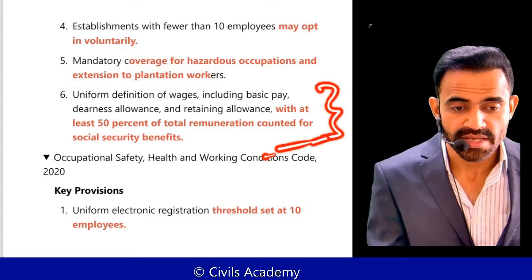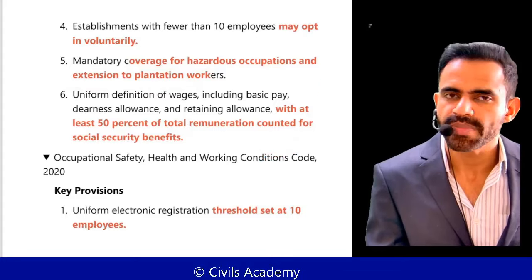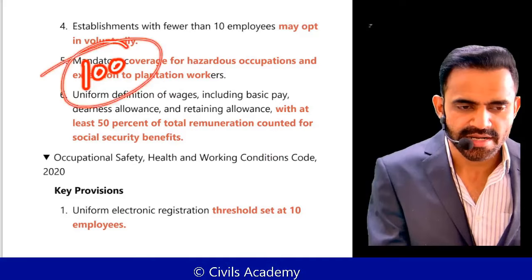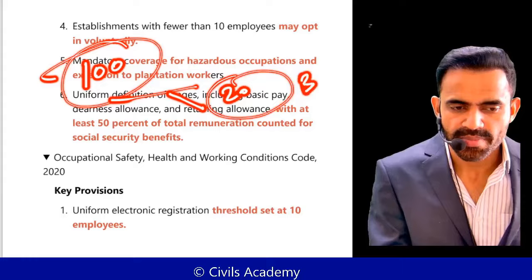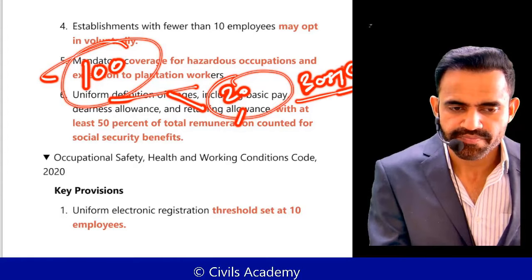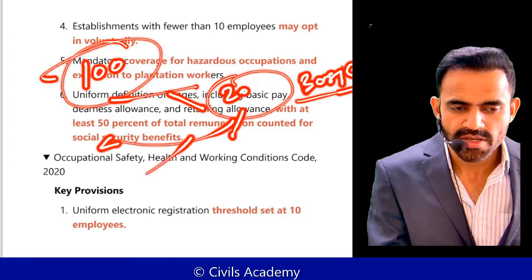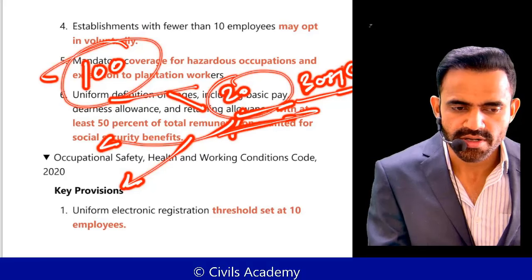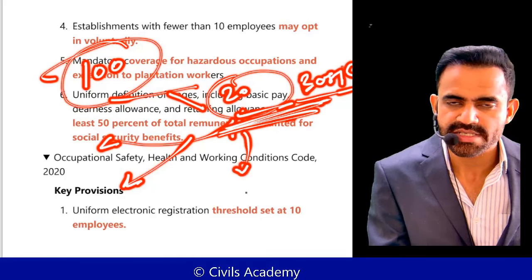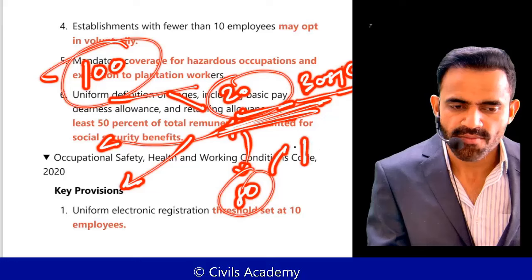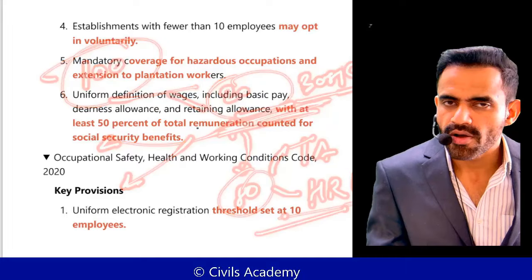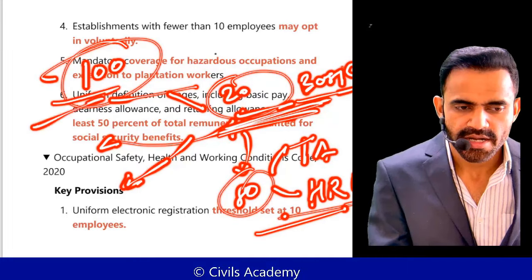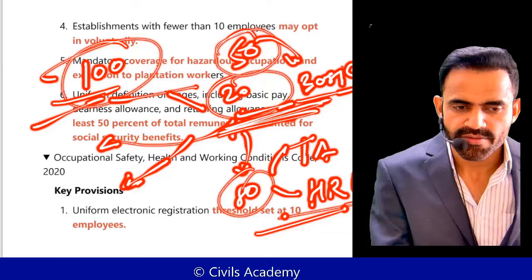Yes, understand this very carefully. Let's say previously the salary was 100 rupees. What companies used to do was say your basic salary is only 20. Why? Because they have to contribute to the social security fund on the basis of this basic salary. The remaining 80 was given in the form of, let's say, TA, travel allowance, HRA, and all other things. Now the government said that if you are paying 100 rupees, minimum 50 needs to be considered as basic.